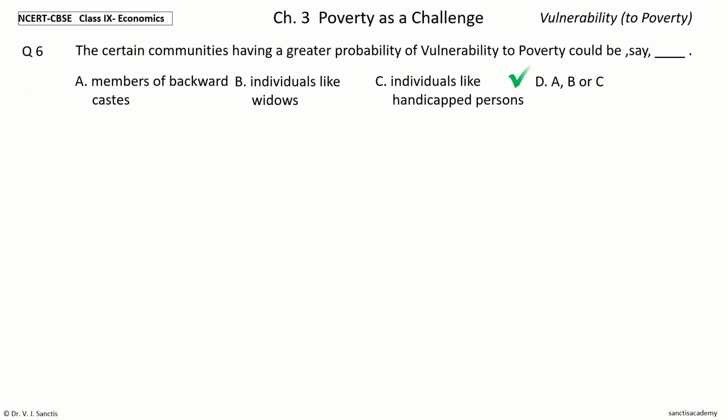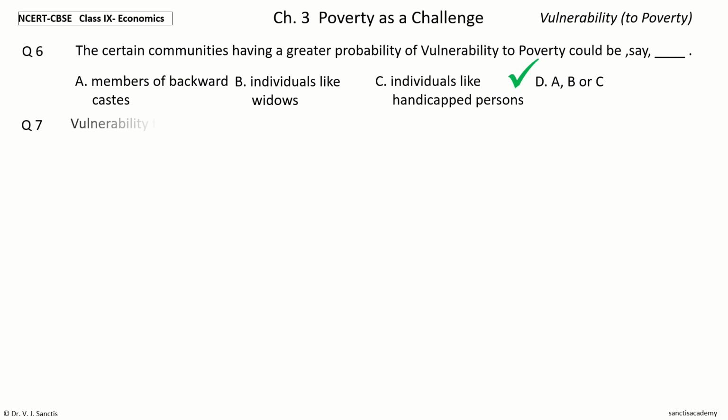And the answer is A, B, or C. So, the certain communities having a greater probability of vulnerability to poverty could be, say, members of backward castes, or individuals like widows, or individuals like handicapped persons.